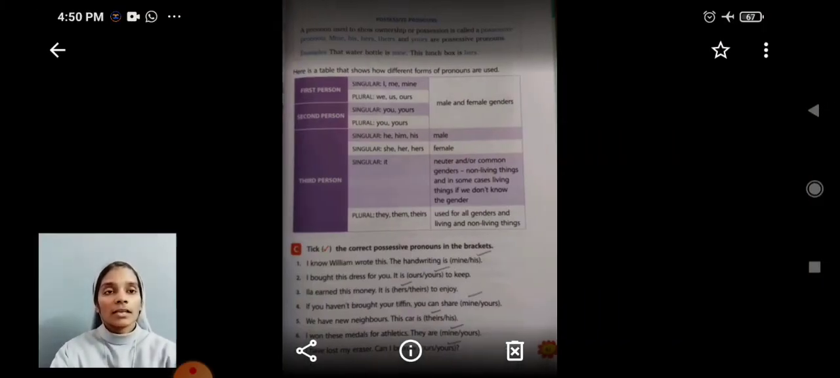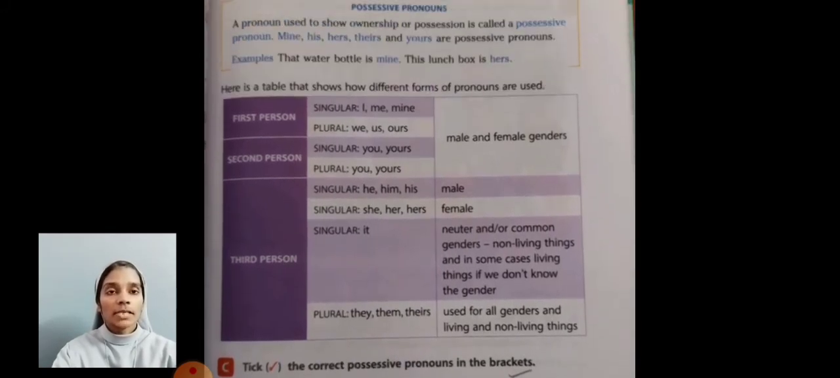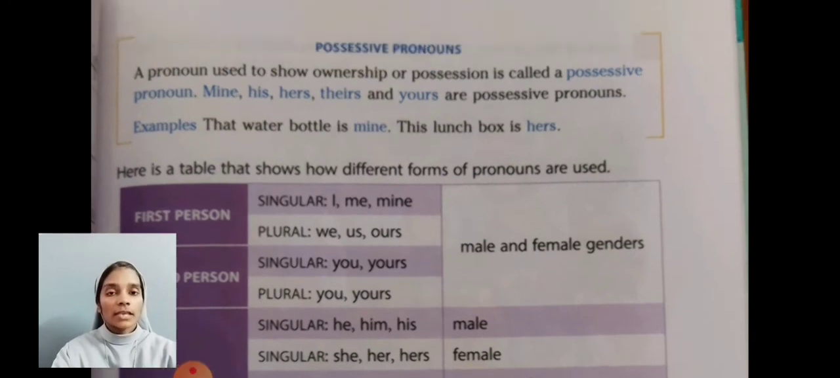Dear students, please open your grammar book on page number 61. There we can see about possessive pronoun. A pronoun used to show ownership or possession is called a possessive pronoun. Mine, his, hers, theirs and yours are possessive pronouns. Another example, the water bottle is mine. The lunch box is hers.